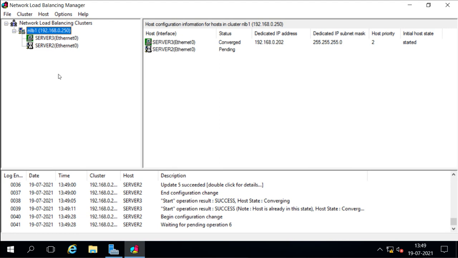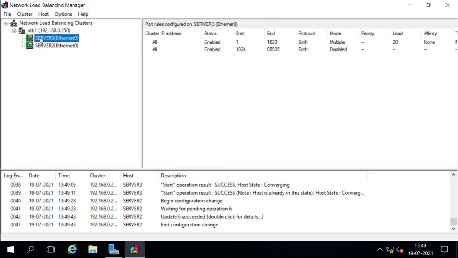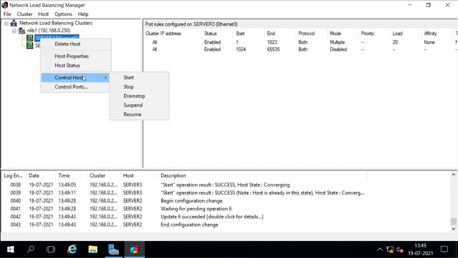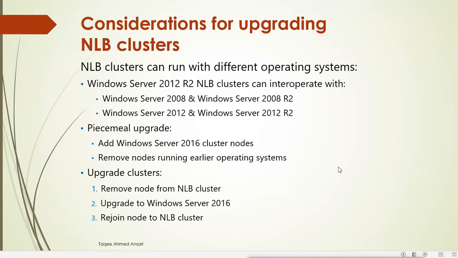If you don't want to stop the cluster, then you right click on the host and drain stop the host, and then you can remove it from the cluster, same as what we did previously. And that way we can upgrade the clusters. If we are using the cluster on previous versions, we can upgrade back to Windows Server 2016.